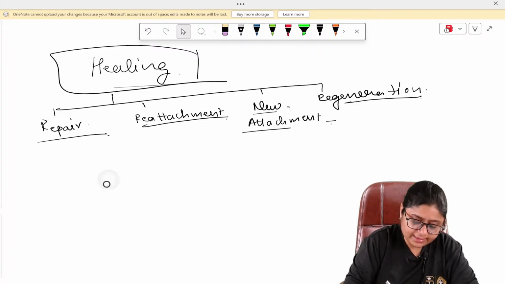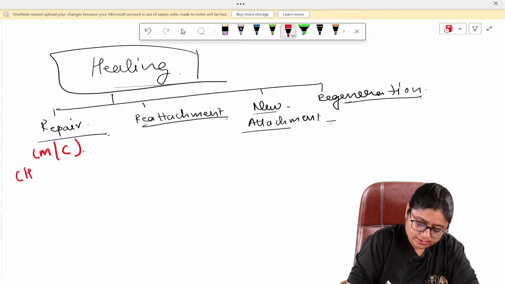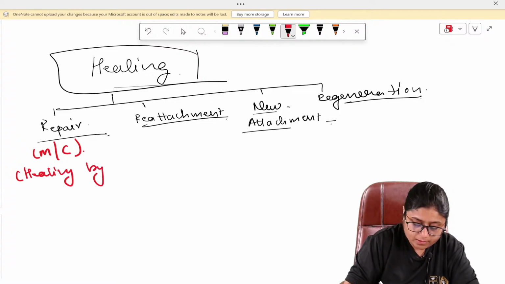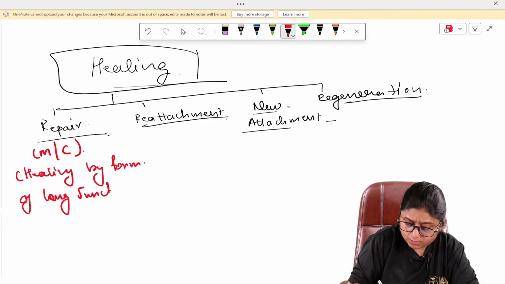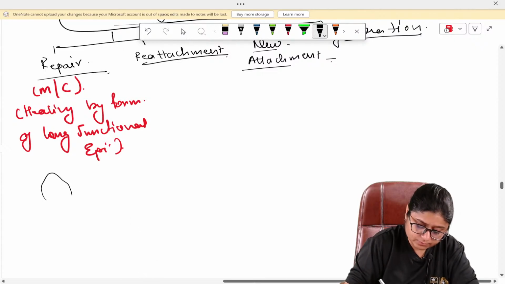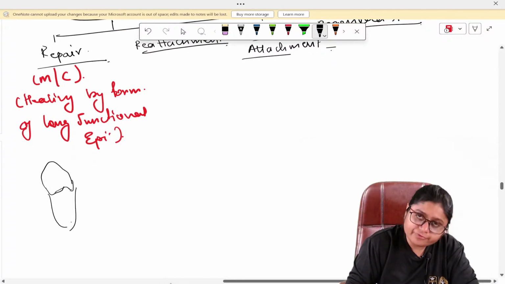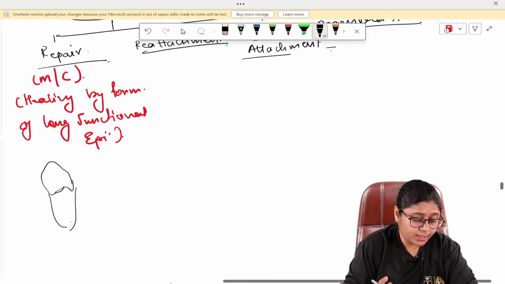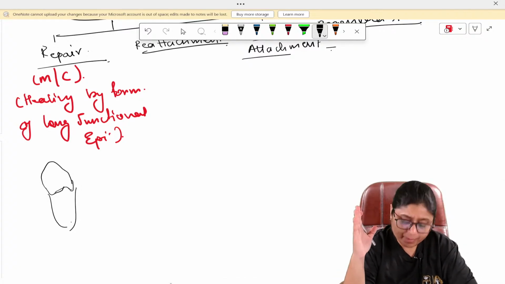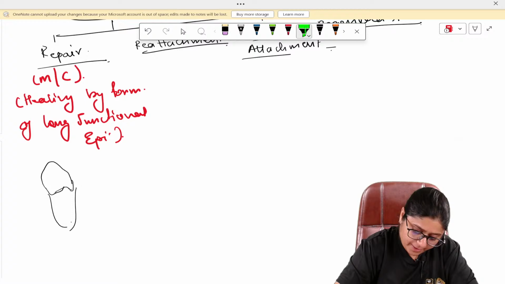Most common type of healing that occurs is repair. Now, what is repair? Repair is healing by formation of long junctional epithelium. So what happens here is, this is the tooth, and I'm not going very much into detail, okay, but after the flap is elevated, it is sutured back like this.